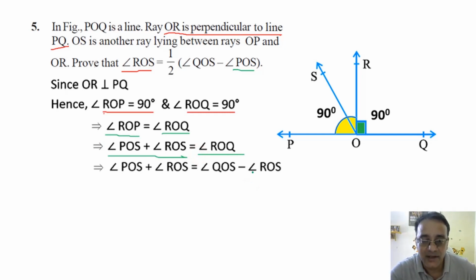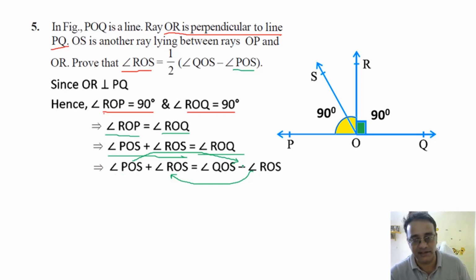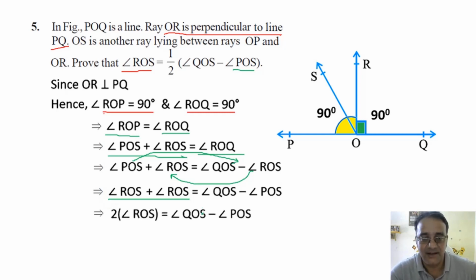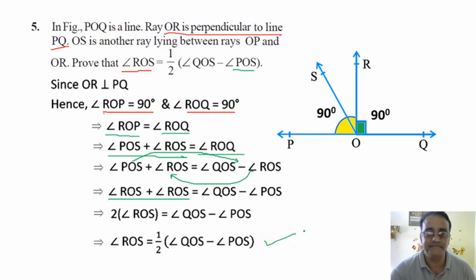No, sir. Okay. अब इसको इस तरफ शिफ्ट करो और POS को इस तरफ शिफ्ट करो. So when you will shift minus angle ROS to this side, it will become plus ROS. And when you will shift angle POS to right hand side, it will become minus POS. Okay, so this will become 2 times angle ROS. Now we will get the final step in the next step. Any doubt? Very simple proof. No, sir.